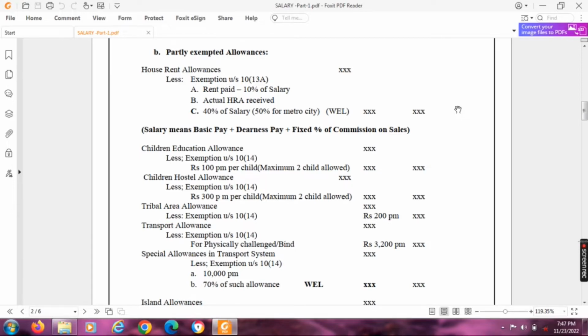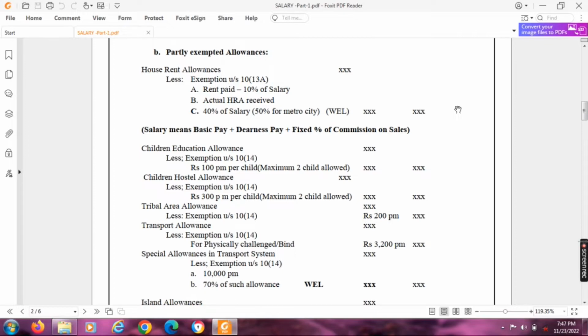And the tribal area allowance is exempted up to rupees 200 per month, balance is taxable. Transport allowance, less exemption under section 10(14) for physically challenged or blind assessees, up to 3,200 per month exempted, balance taxable.